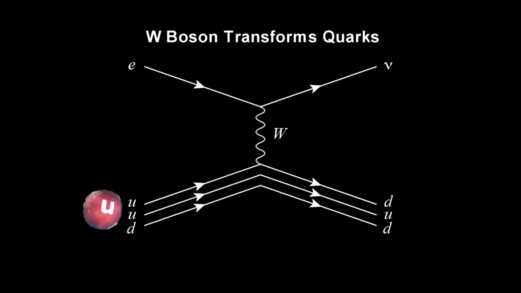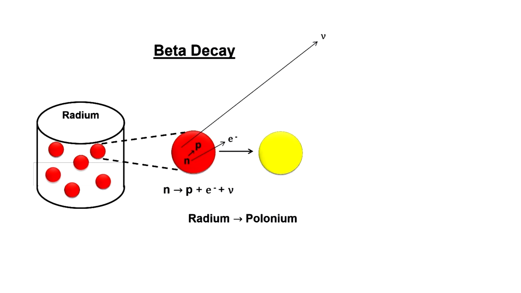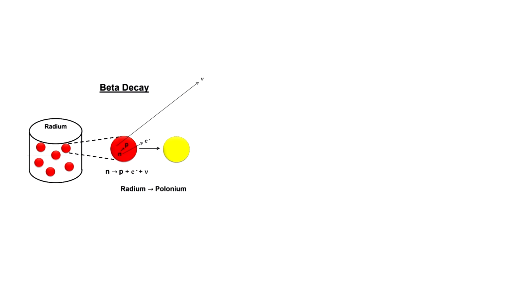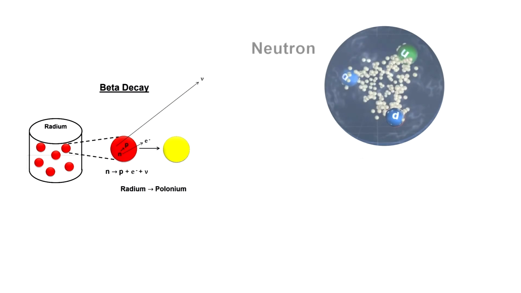The weak interaction can change one flavor of quark into another. The idea that a field can cause a particle to decay is a new one. We'll use beta decay from our radium to polonium energy experiment to help illustrate how this works. The process consists of 2 phases.